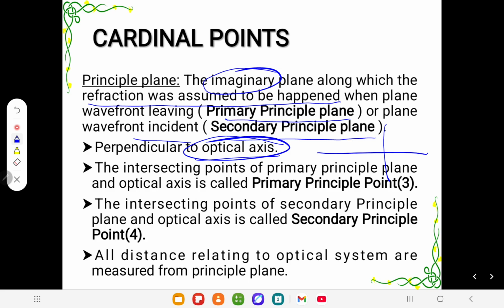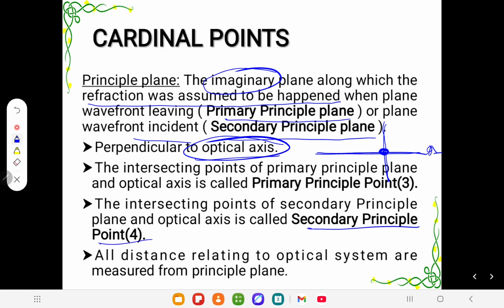The intersection point of the primary principal plane and the optical axis is called the primary principal point. This point where the primary principal plane intersects the optical axis is called the primary principal point, and at the same time the secondary principal point is the same concept.